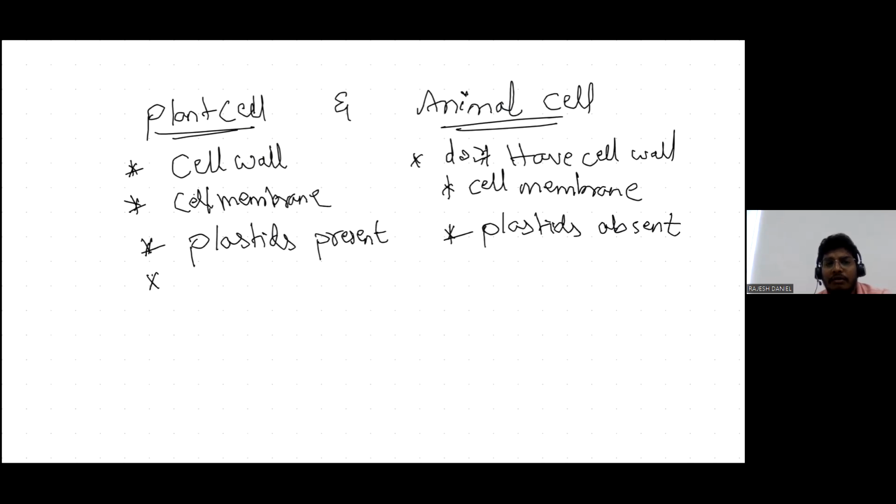Vacuoles are present in plants, but in animals either vacuoles are absent or they are present in small numbers. So in a plant cell there is a large central vacuole, but in animals there is a small number of vacuoles.